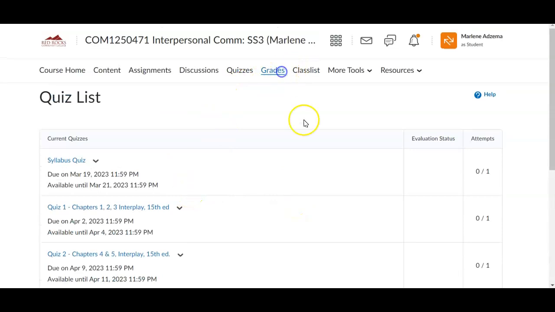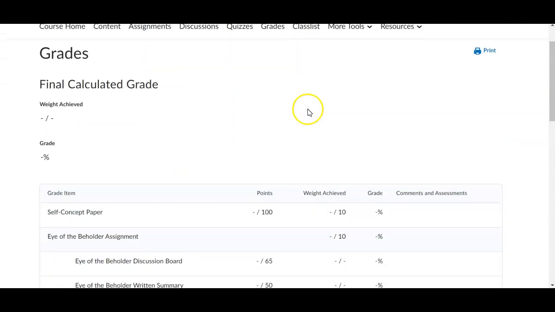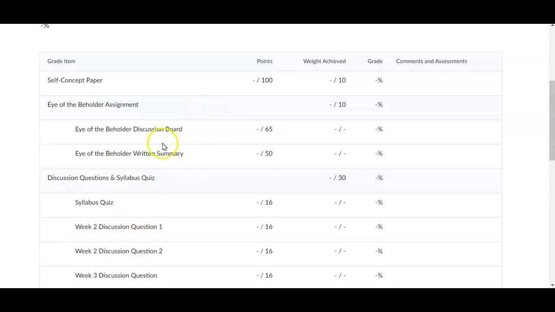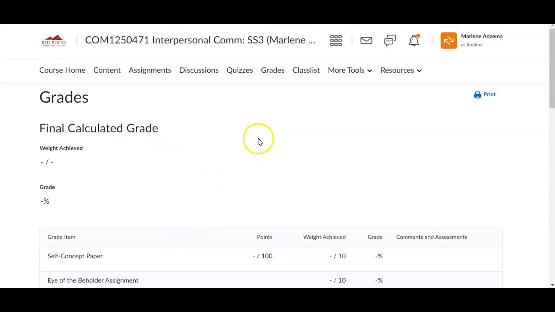Here is where you'll find your grades. I do keep grades updated for longer assignments, like the self-concept paper, for example. Allow me 2 weeks to get those graded. Discussions I'll have graded the week after they're due. So with discussions, I post some midweek feedback on your initial post, and then you have an opportunity to revise that if you need to. And then the following week, I'll grade that initial post and peer responses and put the grade in.